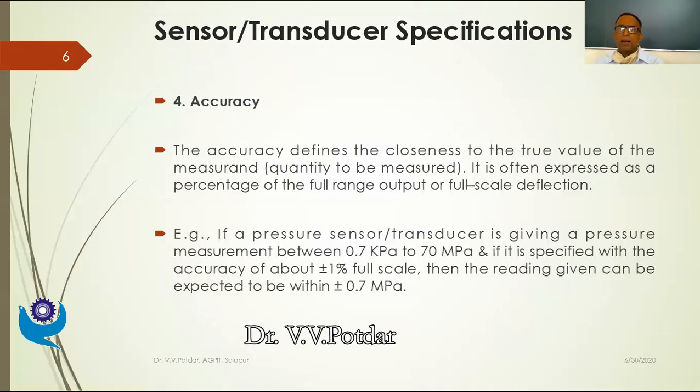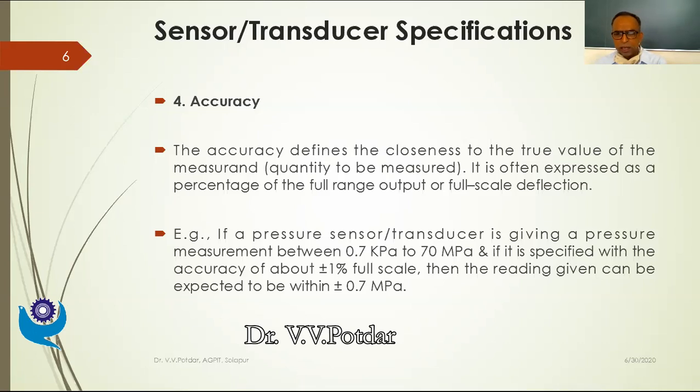Then comes the related next parameter, that is the accuracy of my given transducer. The accuracy defines the closeness to the true value of the measurand. Measurand is nothing but the quantity to be measured. It is often expressed as a percentage of the full range output or full scale deflection. So the accuracy defines the closeness to the true value.